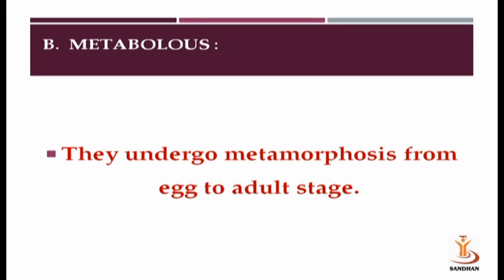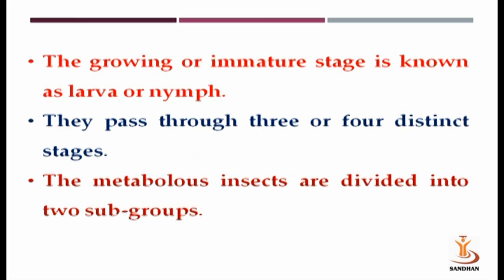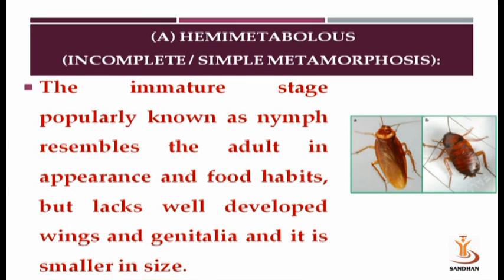Metabolous type of development: they undergo metamorphosis from egg to adult stage. The growing or immature stage is known as a larva in case of complete metamorphosis, and a nymph in case of incomplete metamorphosis. They pass through 3 or 4 distinct stages. The metabolous insects are divided into 2 subgroups. The first group is hemimetabolous insects, also known as incomplete or simple metamorphosis.